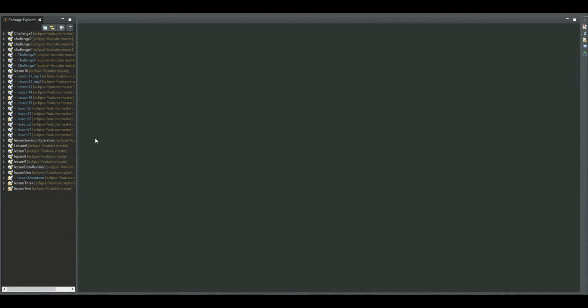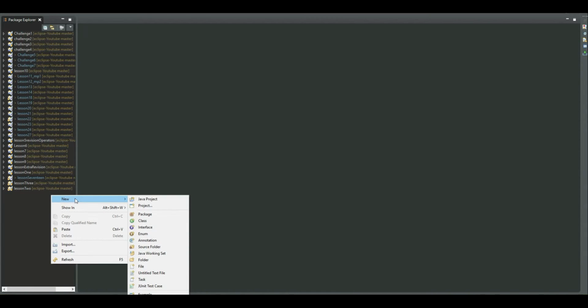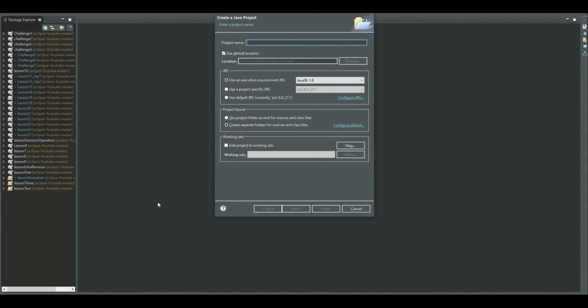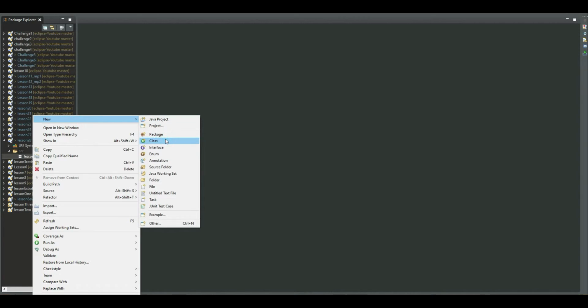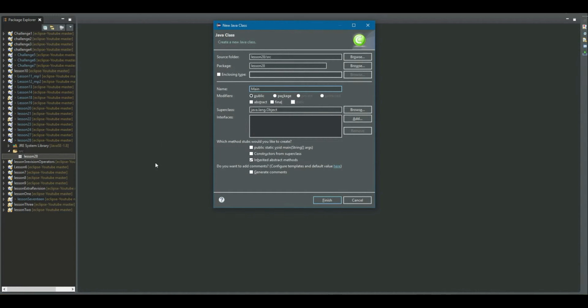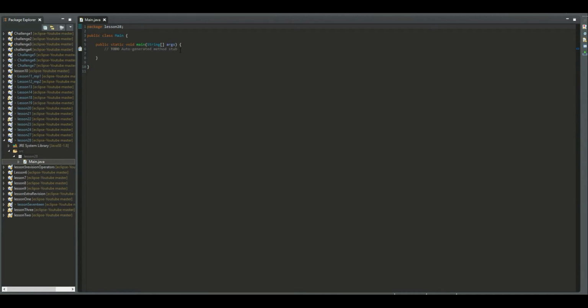So you can open up your Eclipse program, go to the Package Explorer, create a new Java project, and you can name it lesson 28. There you can create, as always, a package, and we can also create our main class, which will contain the main method. You can auto-generate it with Eclipse.